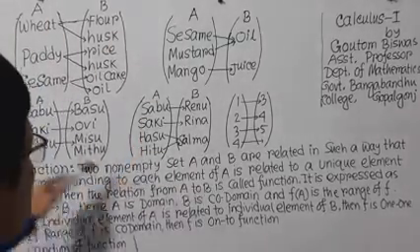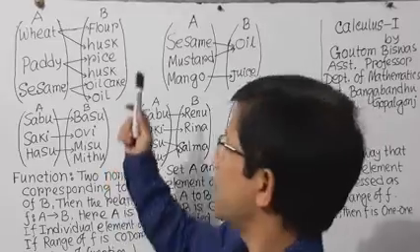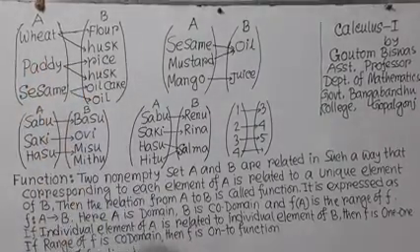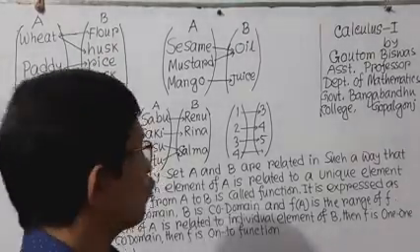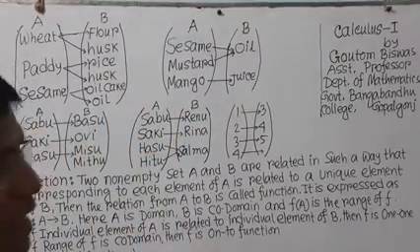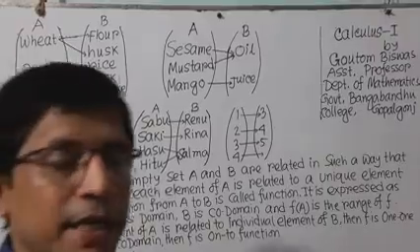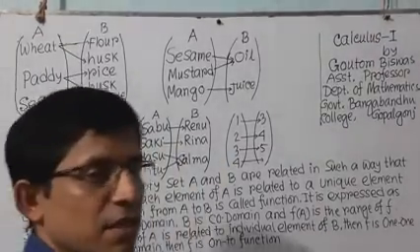Among these examples, we can easily see that any element or member of the first set relates with one or more elements of the second set, and this is known as a relation between two sets A and B. So what is the definition of relation?